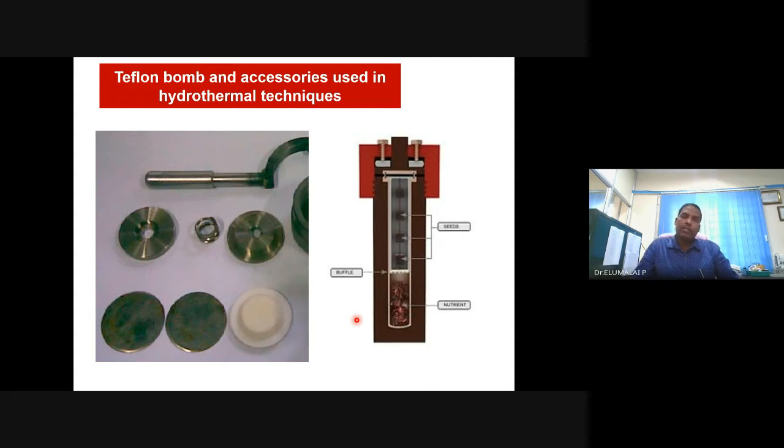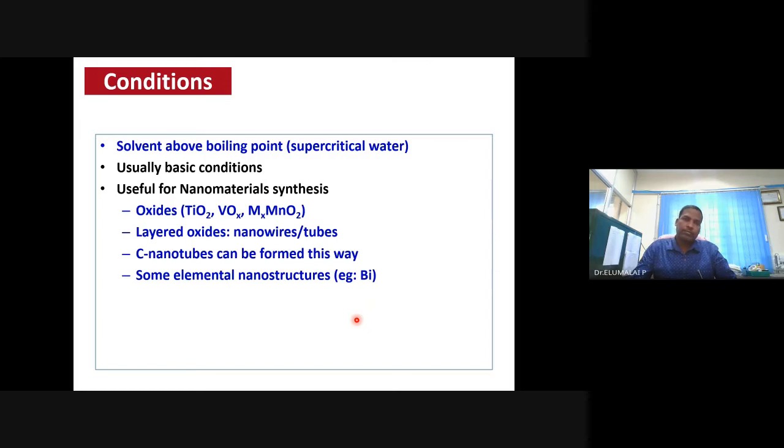There are other commercial methods available for growing single crystals of silicon or any other semiconductors or materials: the Czochralski method, the Stockbarger method, and this is the hydrothermal method. So you are taking the solvent inside the vessel.